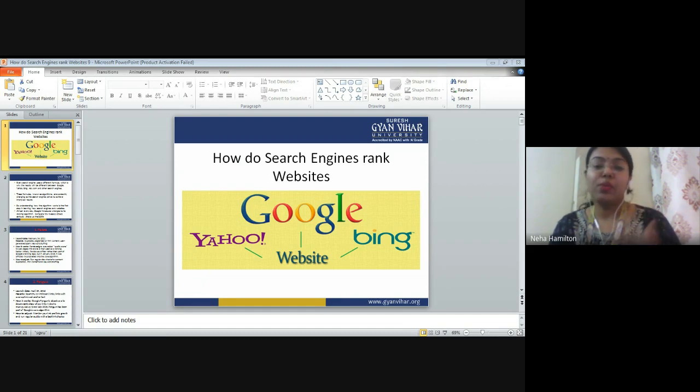Now, today we are going to understand again a very important topic. Today's lecture agenda is to make you understand how engines rank websites. I mean, we are going to understand about the Google algorithm today. Google algorithm has more than 120 softwares that are working to rank the websites. They are working on different areas, and the combination of those 120 softwares, even more than that, is called the Google algorithm, right? So what is the Google algorithm?